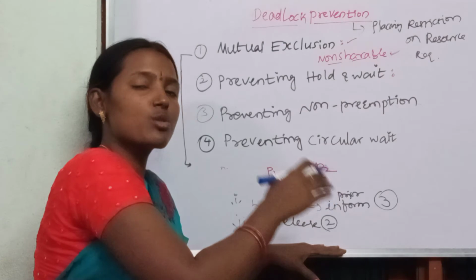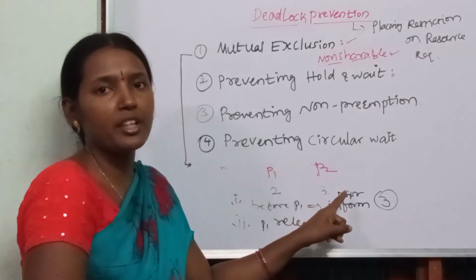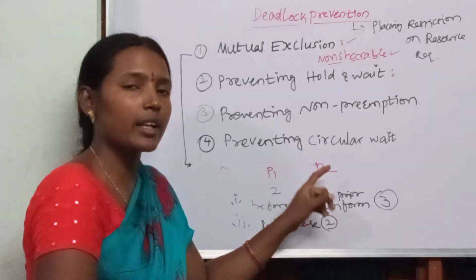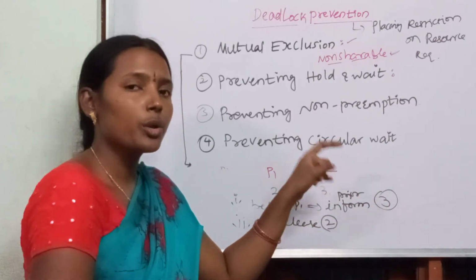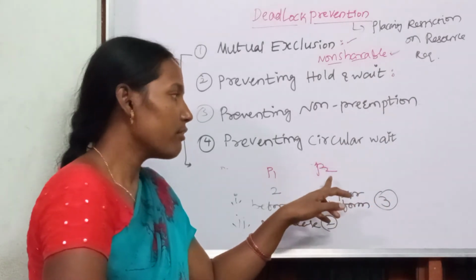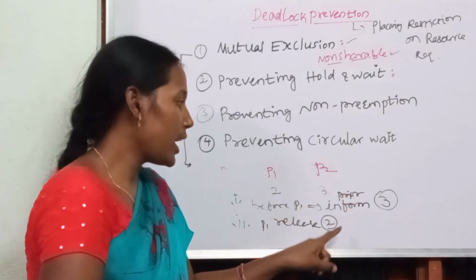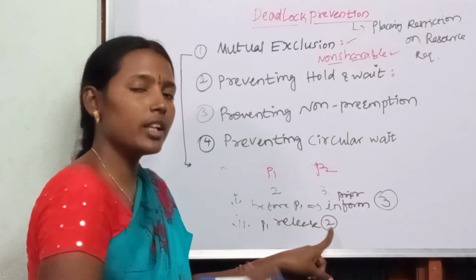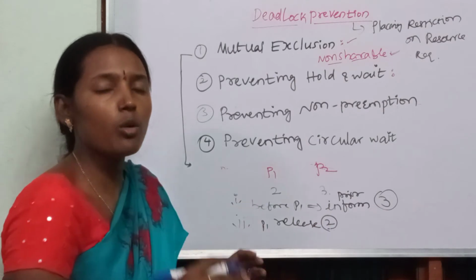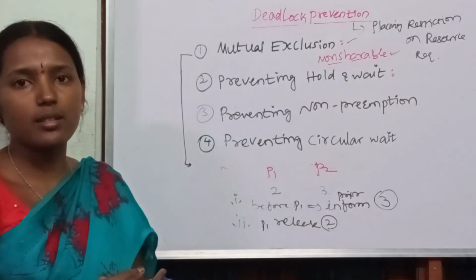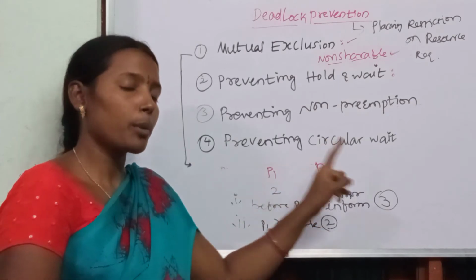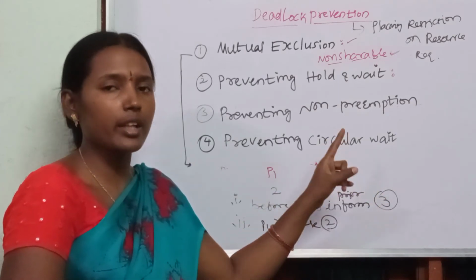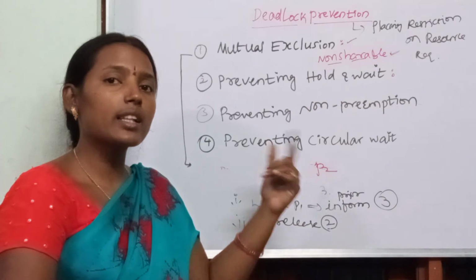So P1 has to wait until P2 completes its work. So P2 completed its work and three resources will be given back to the operating system. Now the operating system will give one resource of P2 and these two resources of P1 back to P1. Now P1 can execute the task. That means if P1 wants execution of the task, prior information should be there so that we can prevent the deadlock. One thing. The other thing is what?